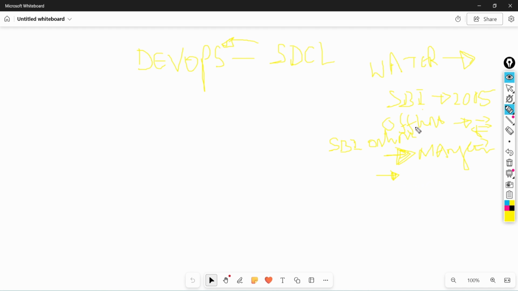IT company, and we will decide what we required in our SBI app application, right? So what they will do first, they will go to the IT company, right? In the IT company, they will take the consultation and they will create one SRS document, right? The SRS document will contain details of all of our SBI application requirements.